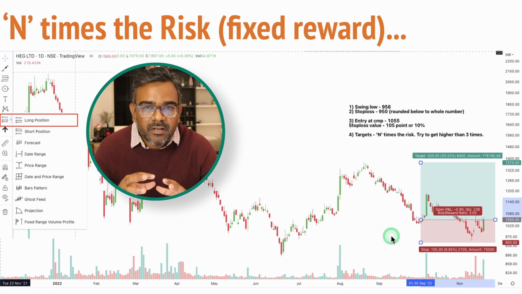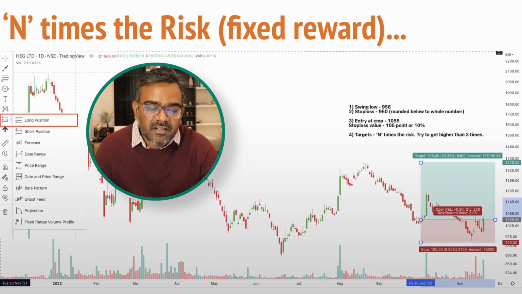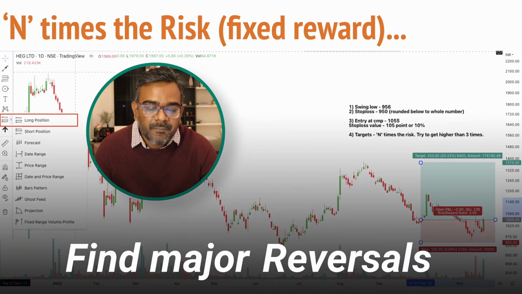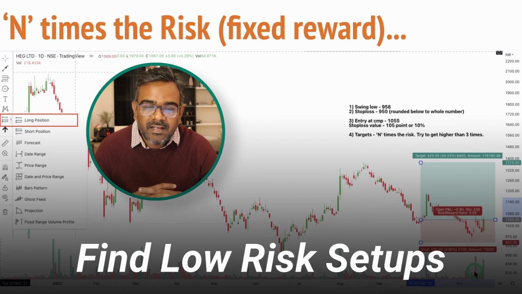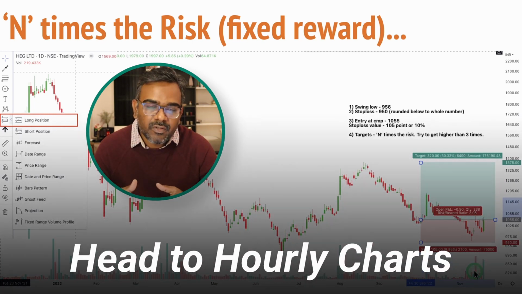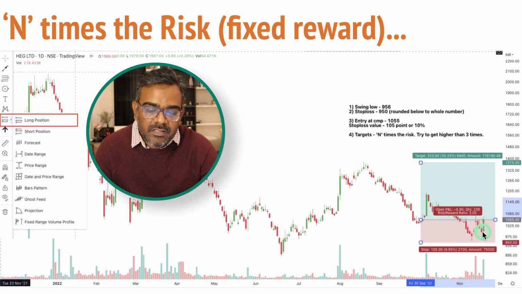Now, some tips on how you can have greater risk rewards here. First is find a major breakout or major reversals on long-term charts, right? When I say long-term charts, it needs to be at least 6 months, 1 year consolidation, 3 years consolidation, 5 years consolidation, like that. All right. And then if you want to really find a low risk stop loss, and if you want to really have a good risk reward, go to hourly charts and find a stop loss. Like for example, if this was an hourly chart, then my stop loss would be around the swing low, or you can even keep it around this zone here because the stock has now reversed with good volume. So you can also consider that as a stop loss here. So the lower the risk, you're going to have a bigger position size and you're going to take a bigger target, and your account would be up even faster.